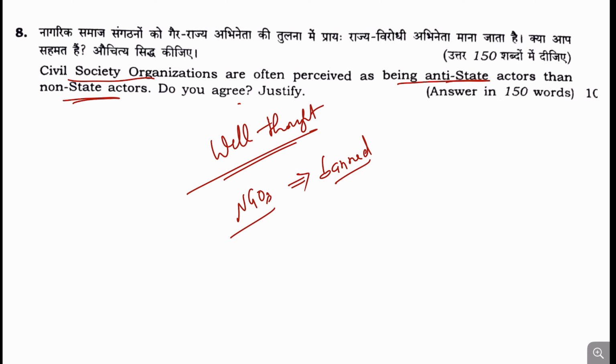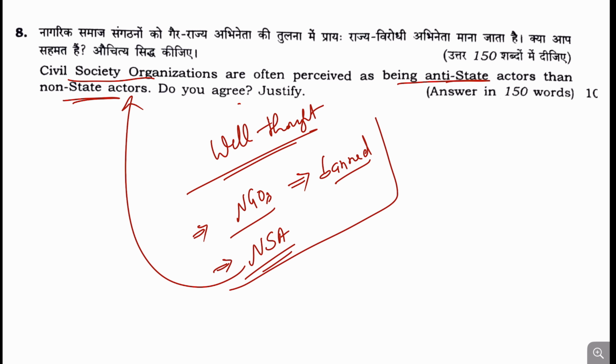Also, previous year our National Security Advisor gave a statement that civil society organizations are working as anti-state actors in India. So this question is directly derived from that thought process.